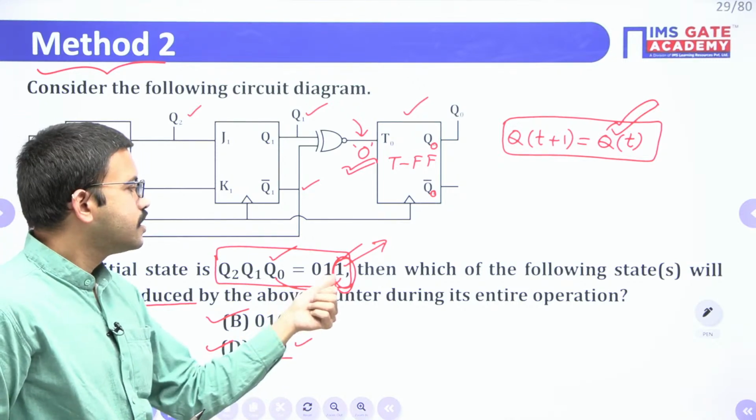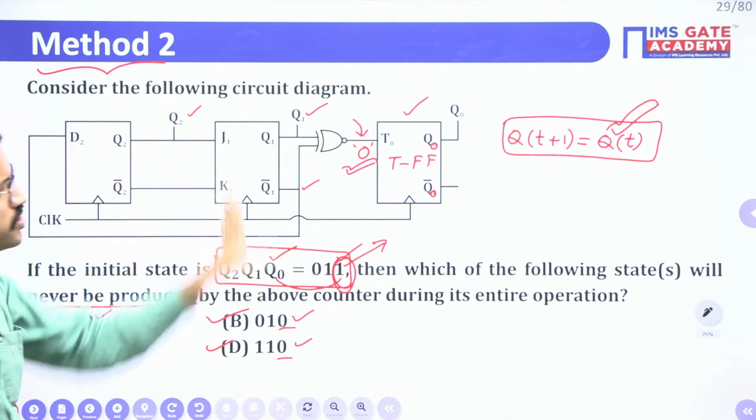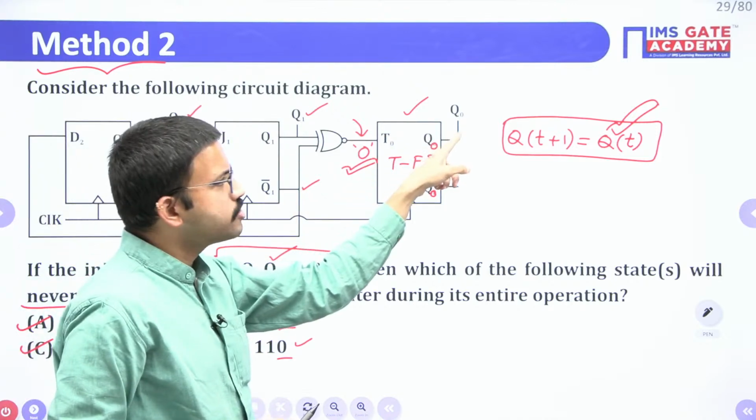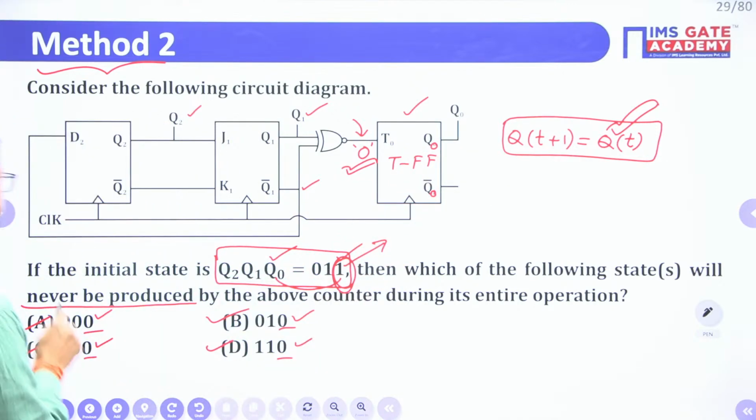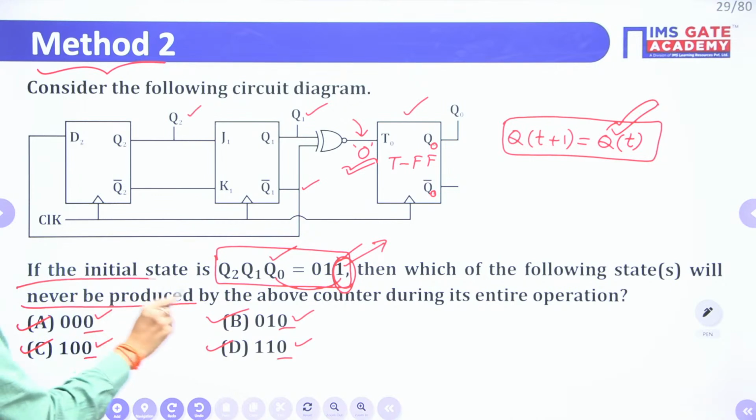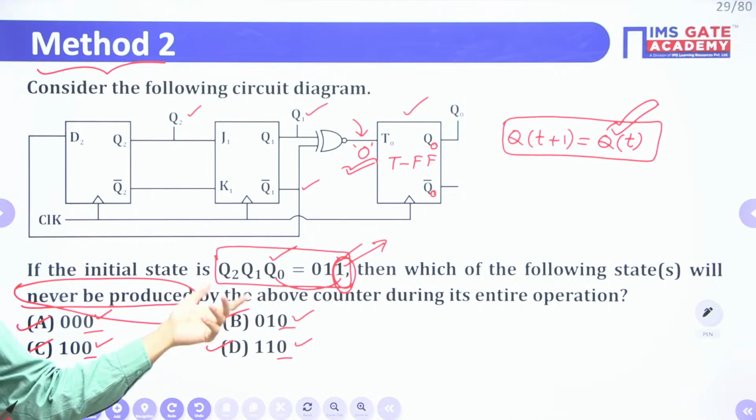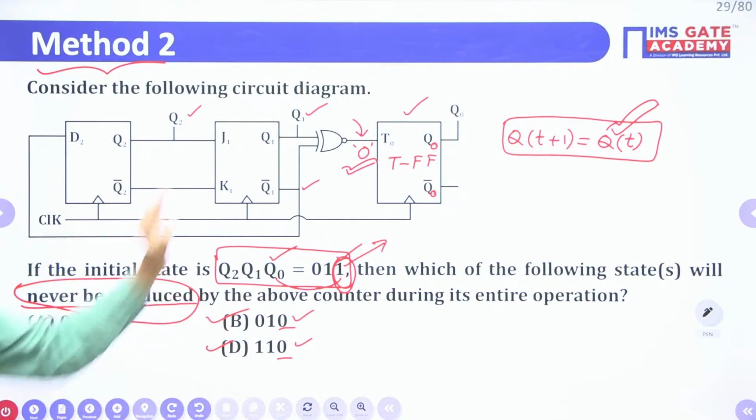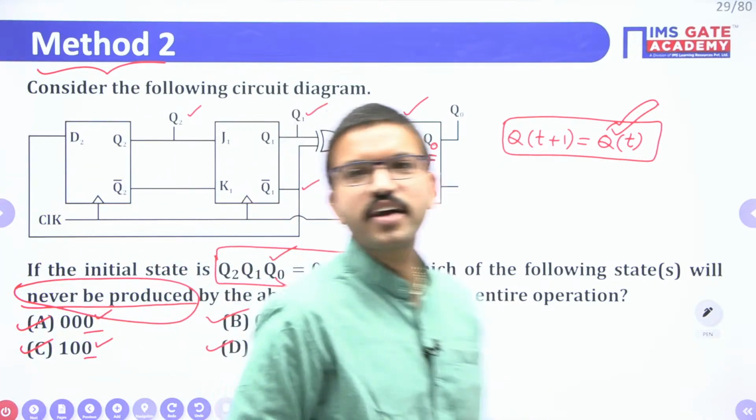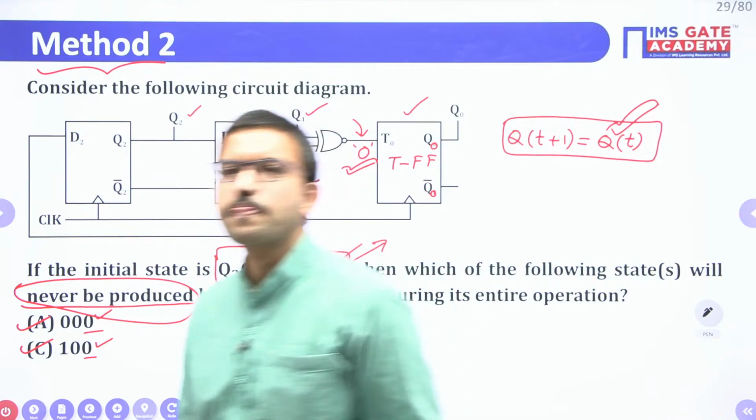That means this particular circuit never produces the last stage output as 0, right? Since the question is which states this given circuit will never produce among these 4 states, all the 4 states are never produced by this particular circuit. I hope it is clear now, Savik.